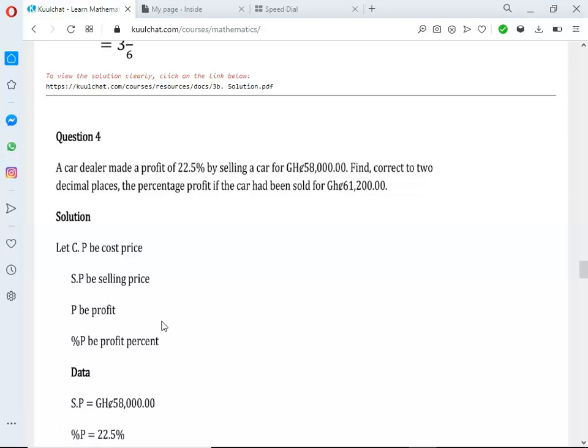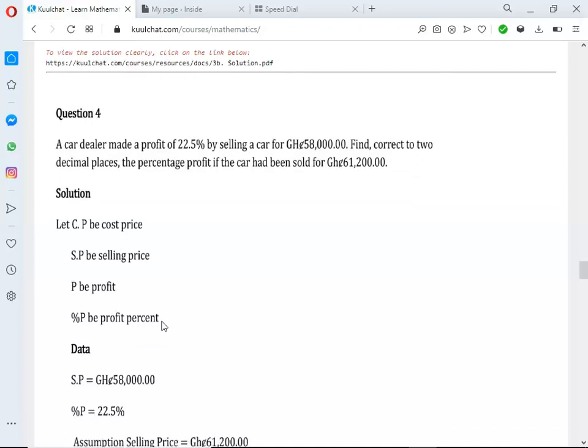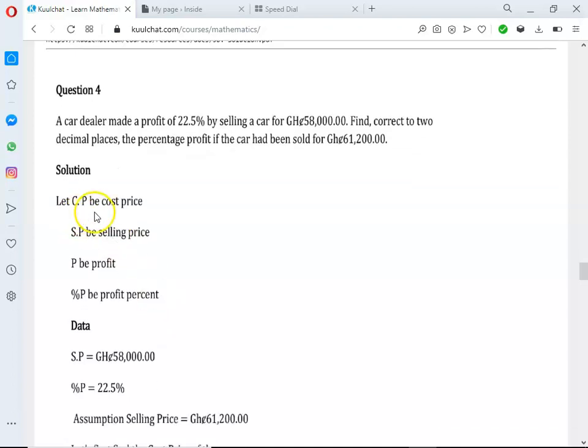So let's see how best we can solve this question. This is our solution. Let CP be the cost price, let SP be the selling price to make our work easy, let P be the profit, and let the profit percent be the symbol for profit percent.